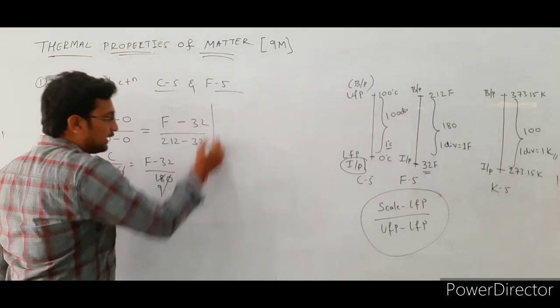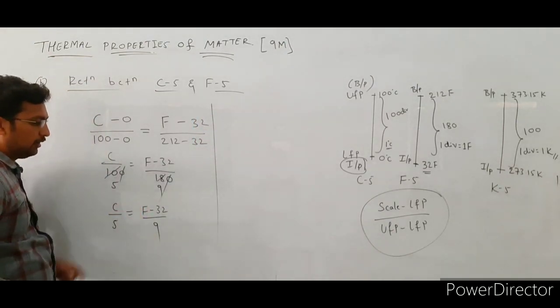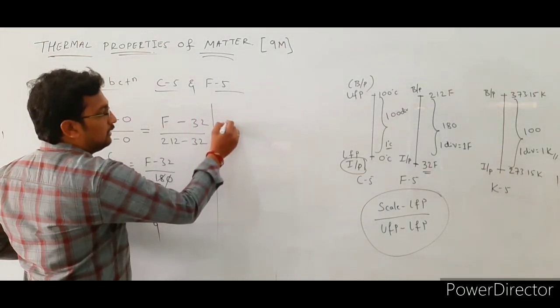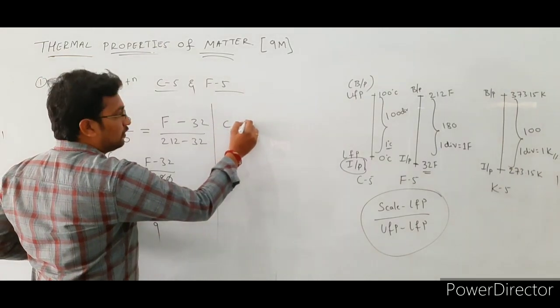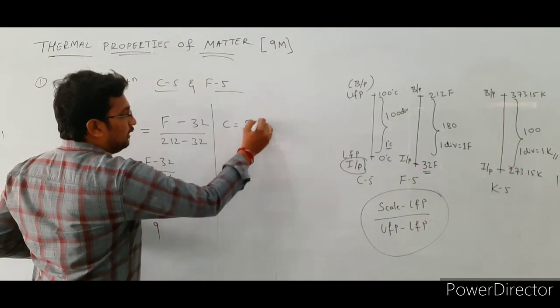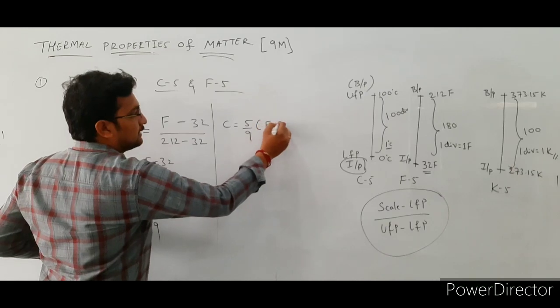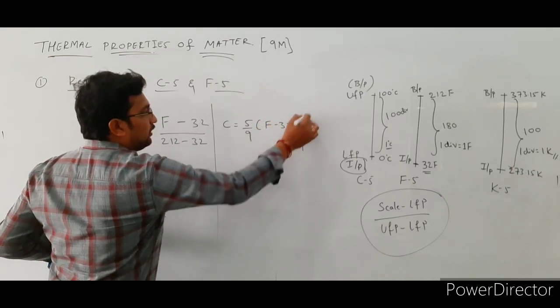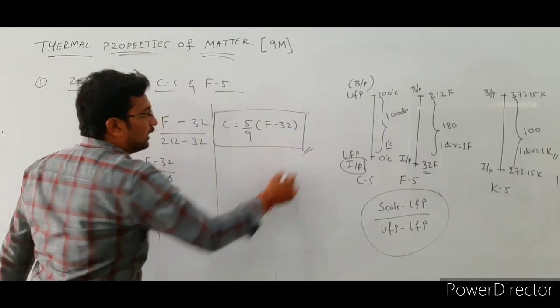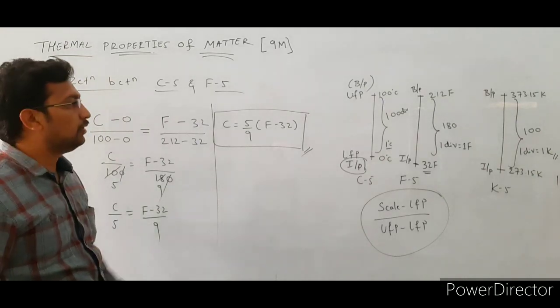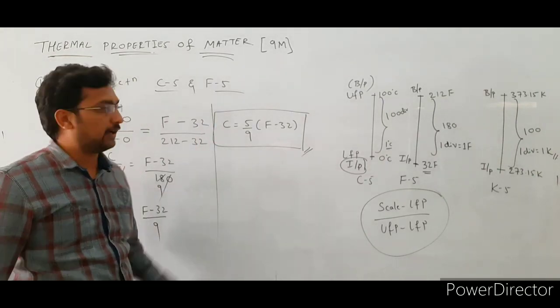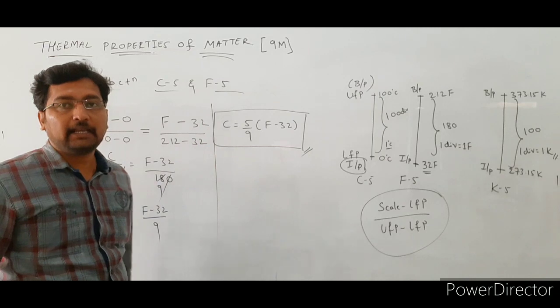Using this formula, C is equal to 5 by 9 bracket of F minus 32. So this is one formula to convert Fahrenheit scale reading to Celsius scale reading.